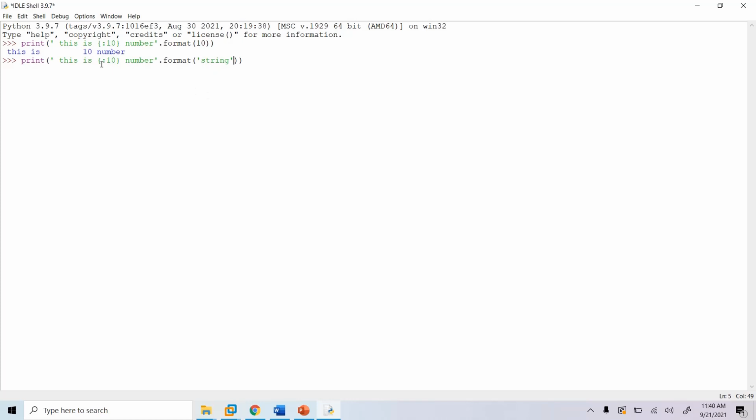Now if we use the same format, colon and then 10, but instead of a number we use a string, this string will be left aligned like this. So colon 10 is replaced by this string value and it is left aligned here.